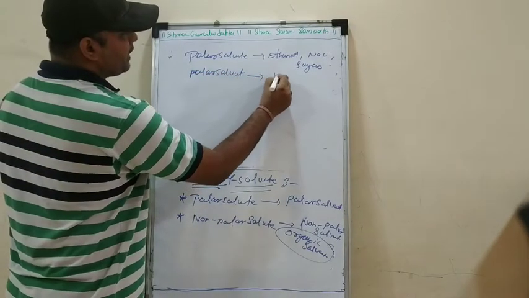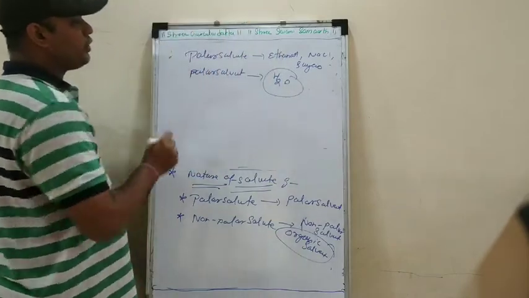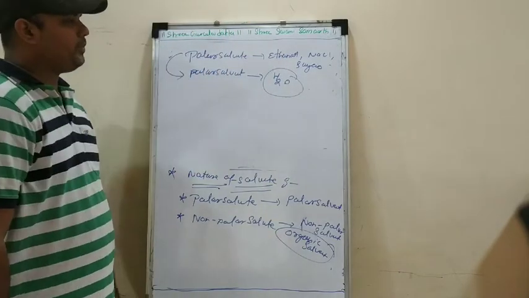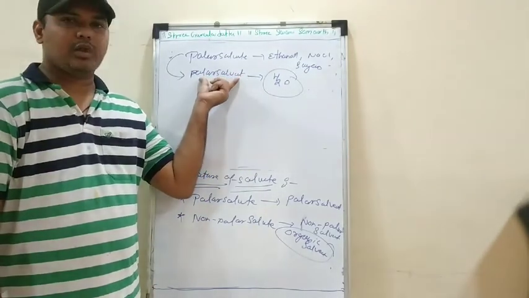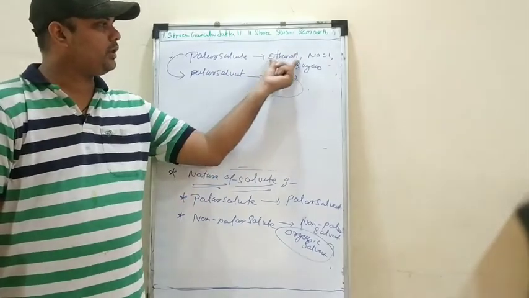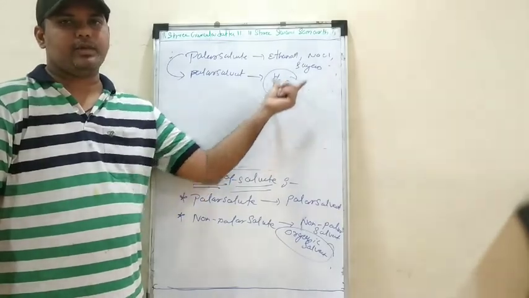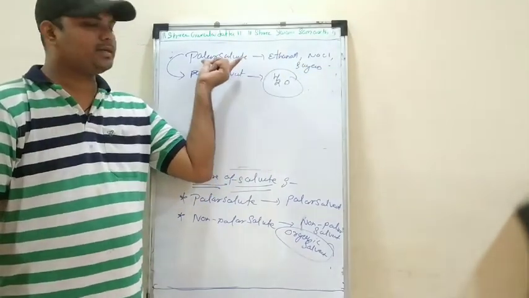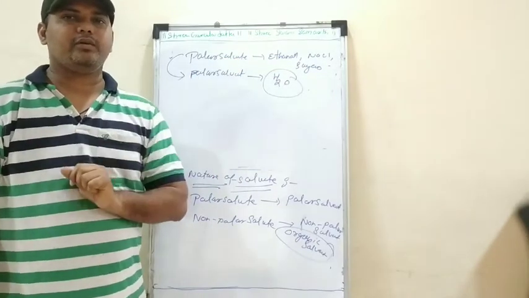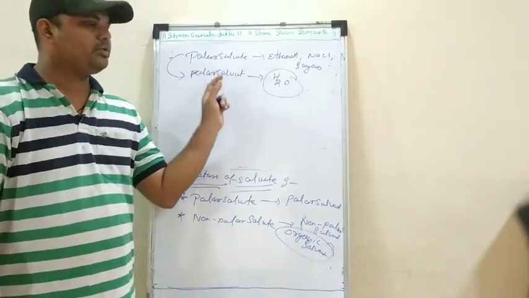The polar solvent can be H2O, which is soluble. Most of the solutes are soluble in the polar solvent, that is the water. So ethanol is soluble, NaCl is soluble, sugar is also soluble but not very easily, but it also acts as a polar solute.